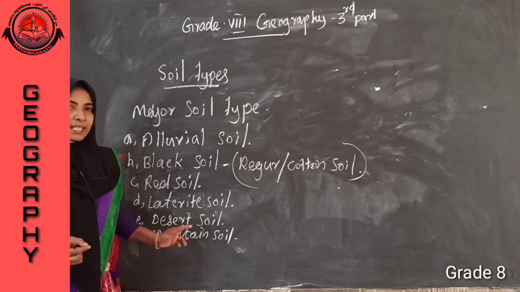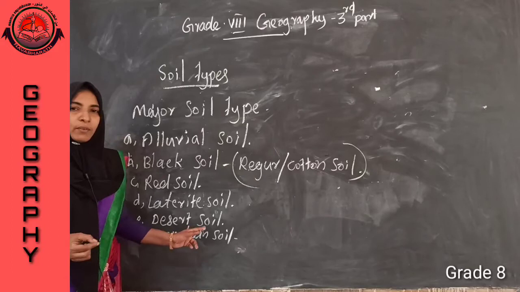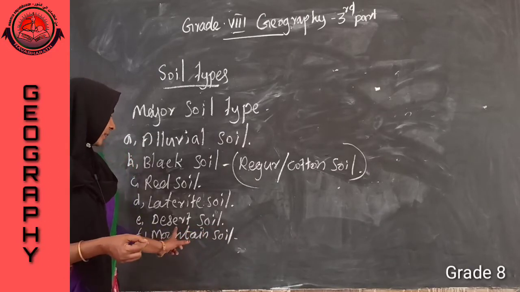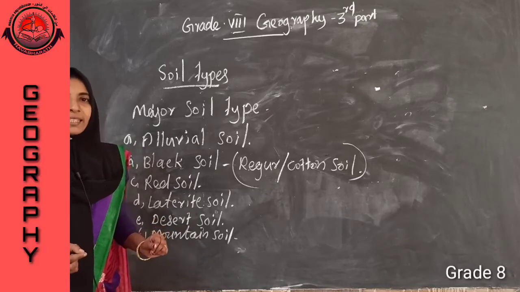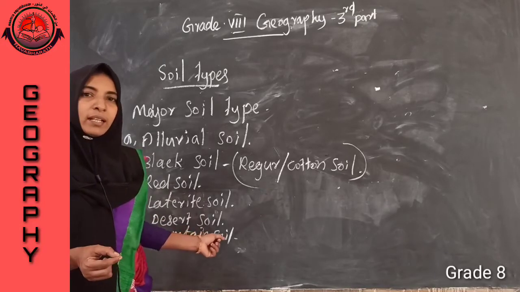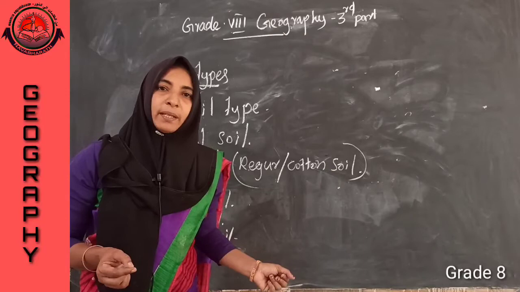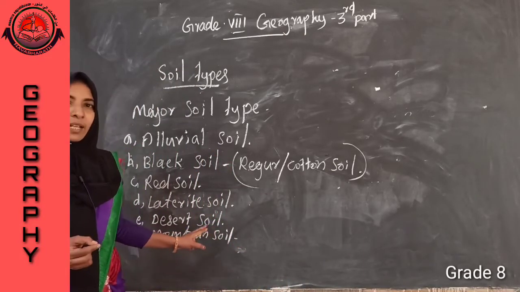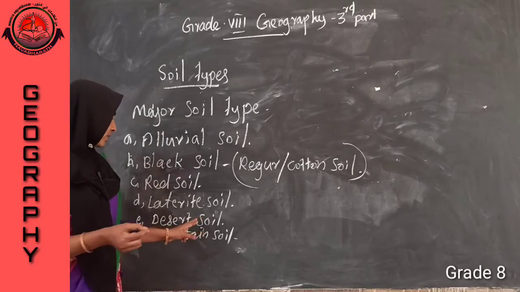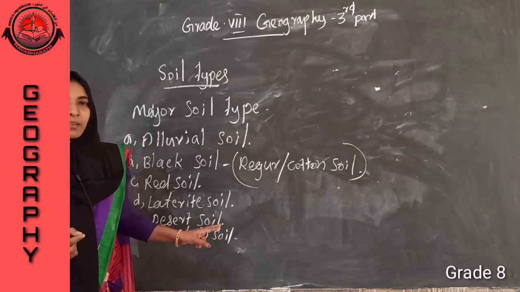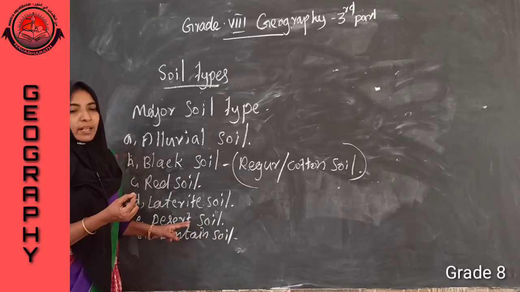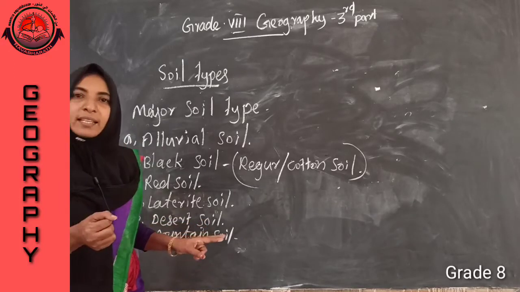Desert soil, as its name suggests, we can find in a hot region. Which are the areas where we can find desert soil? Haryana, Punjab, Rajasthan. It is very porous. Then which are the other peculiarities of a desert soil? Porous, and what? Saline and sandy.